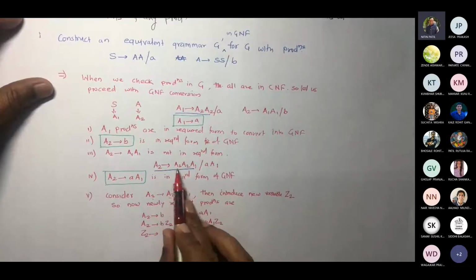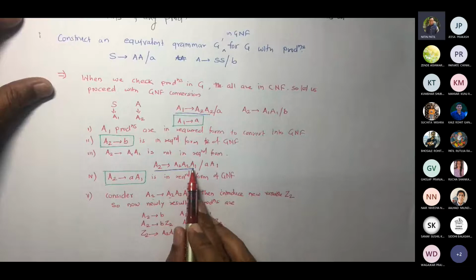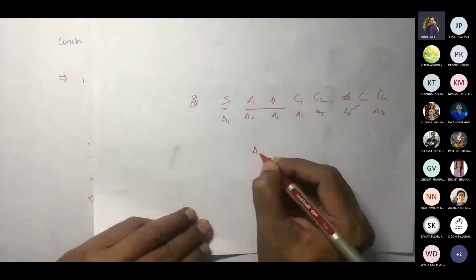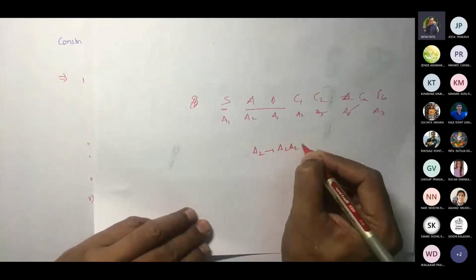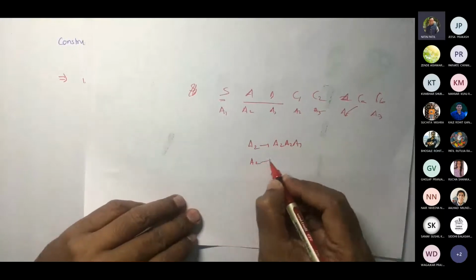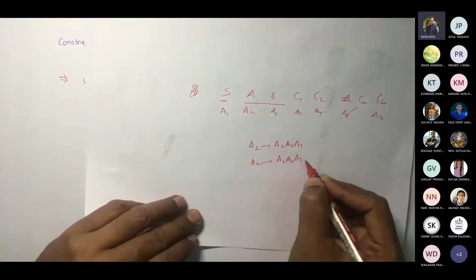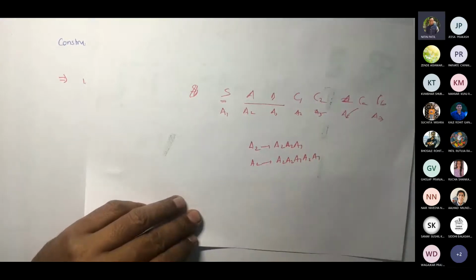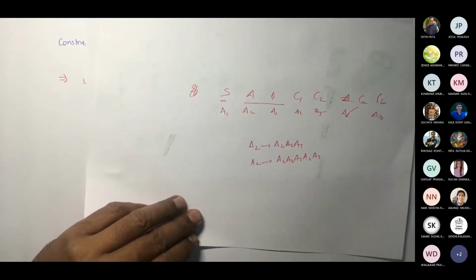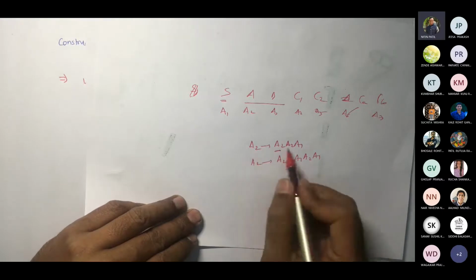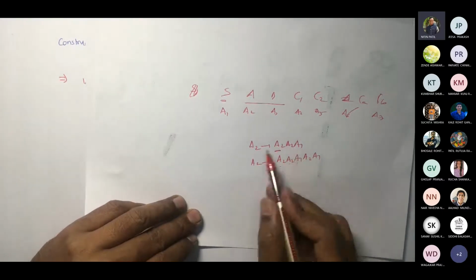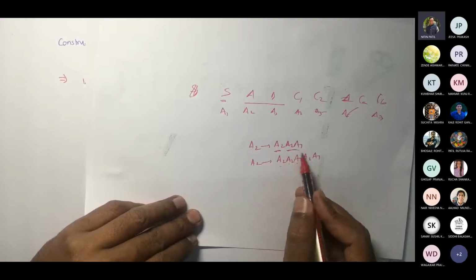Now think of this. If I write A2 A2 A1 and if I replace A2 by again A2 A2 A1, what would it be? A2 A2 A1 A2 A1. Am I right? Say for example, I have A2 gives A2 A2 A1. So replace this itself, and I will get A2 A2 A1 A2 A1. What I did, I replaced it with itself, so I got A2 A2 A1, and this A2 A1 is remaining here.